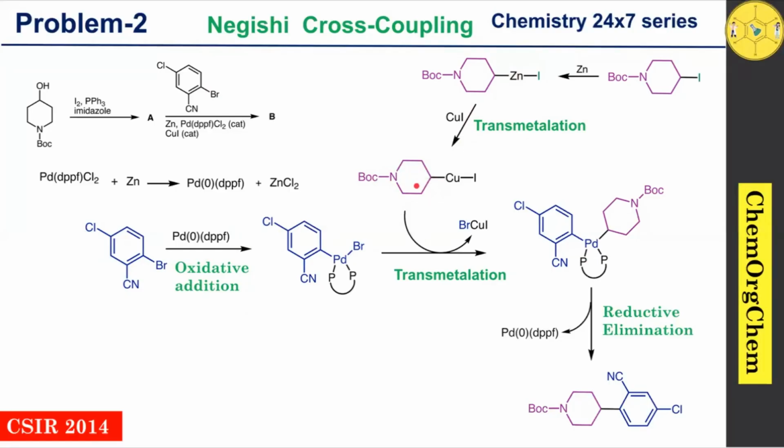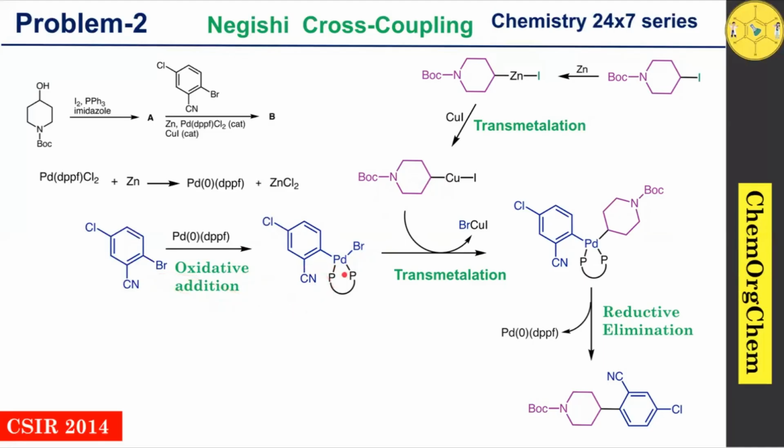The organocopper species now transfers the alkyl group more smoothly to the palladium intermediate after the aryl bromide undergoes the oxidative addition reaction.